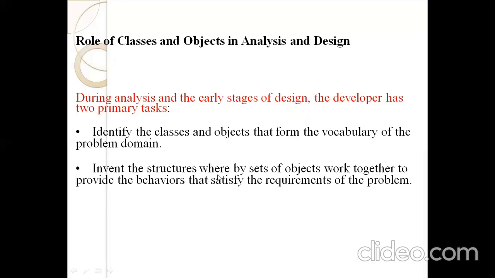The second task is to invent the structure whereby the set of objects work together to provide the behavior that satisfies the requirements of the problem. So after identifying the objects and classes, there is some communication between the objects. That is, after identifying the objects and classes, we find the structure of the set of objects. Structure means how one object communicates with another object, for satisfying all the requirements of the problem.